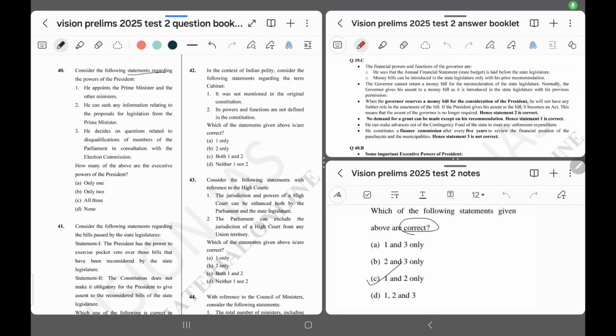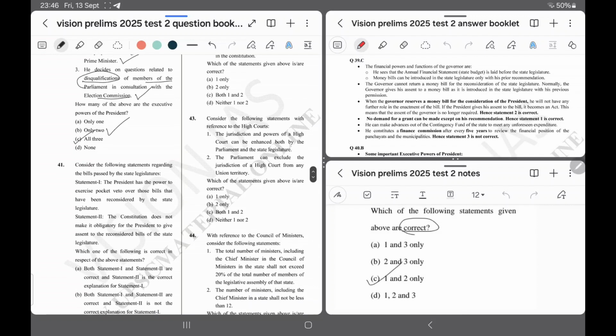Consider the following statement regarding the power of President. Option 1. He appoints the Prime Minister and the other ministers. Right? Option 2. He can seek any information relating to proposal for legislation from the Prime Minister. It can be right. Option 3. He decides on questions related to disqualification of members of the Parliament in consultation with the Election Commission. Right. I am going with option number C. But I am marking it half because I think option number 3 is doubtful for me.